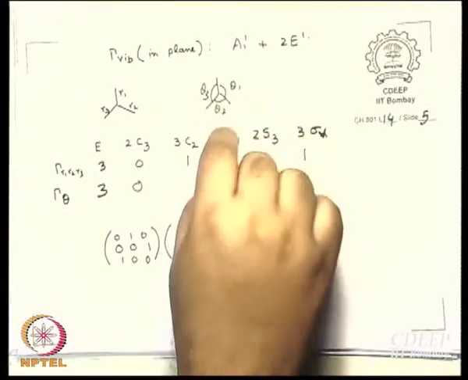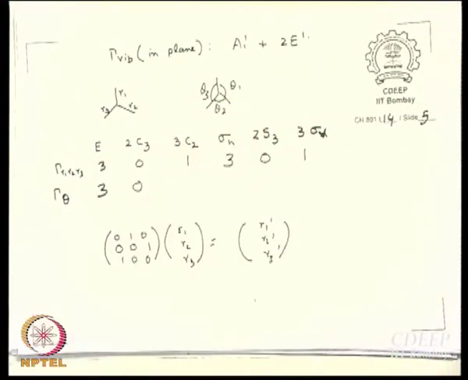Because if you apply C2 along this, theta 1, theta 3 interchange, theta 2 remains theta 2. It is just the angle. It does not matter whether it is between R1 and R2 or between R2 and R1. It is the same. Nature loves symmetry, you cannot do anything. 301 again, right?